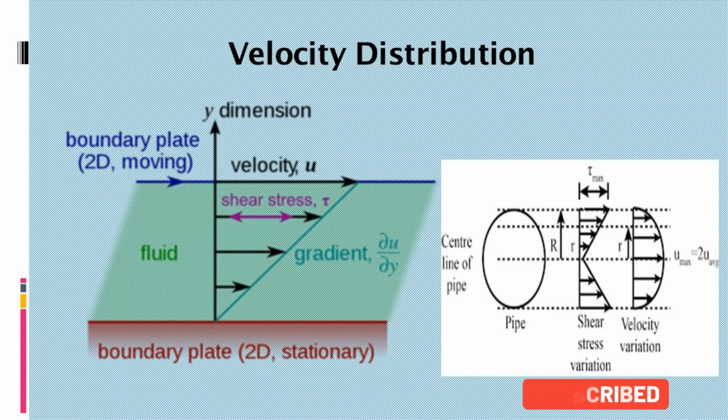So y is the vertical distance and v is the horizontal velocity. The term dv upon dy, that is change in velocity upon change in vertical distance, is known as velocity gradient. So del v upon del y or dv upon dy is known as velocity gradient. It is given in the figure that is before you. In case of pipe, the velocity is maximum at the center, whereas the shear stress is minimum at the center of the pipe.